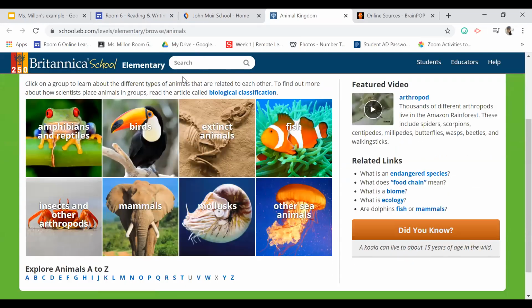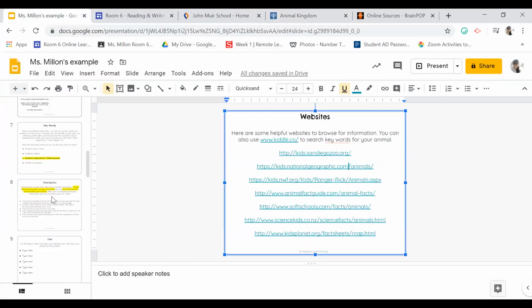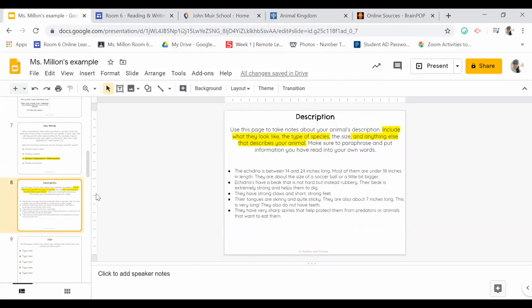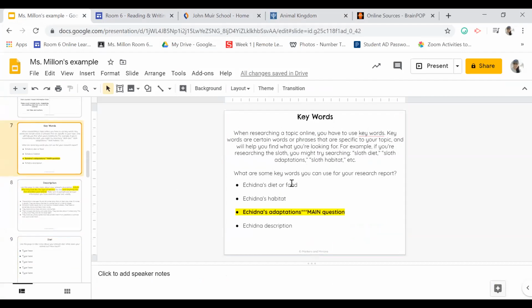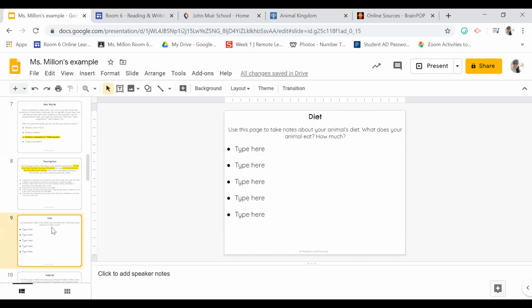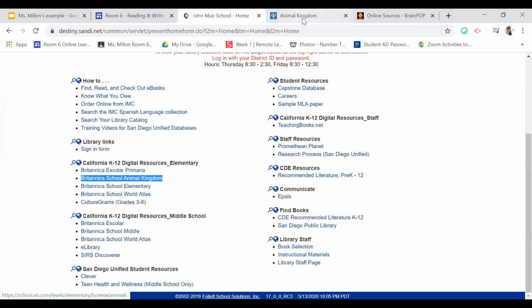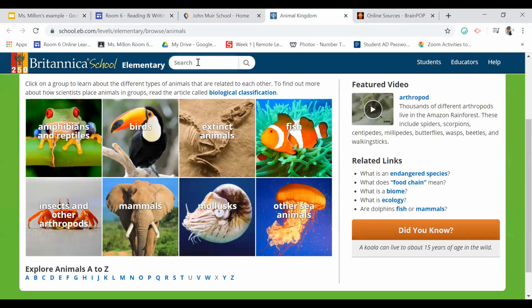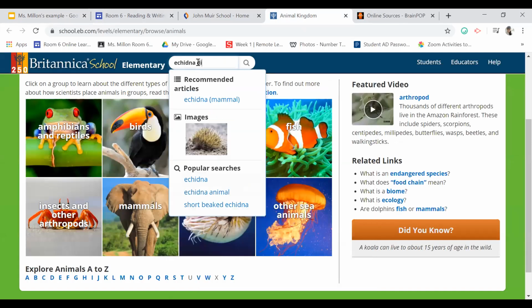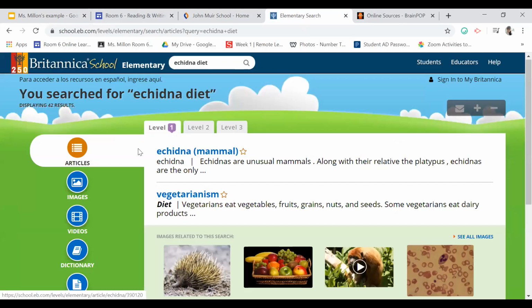So now what I'm going to do is I'm going to type in my animal, and I might even include a keyword of diet. And remember, if you go back to slide 7, you guys have all these keywords that you came up with that you can use for your research report. So I'm going to maybe type in echidna's diet, or I'll just type in echidna and see if I can find something on their diet. So I'm going to click here and type in echidna. And maybe I'll even type in diet and see if anything comes up with that.